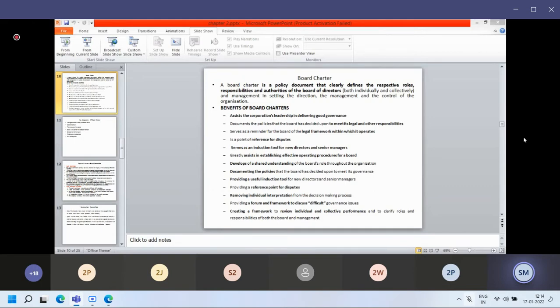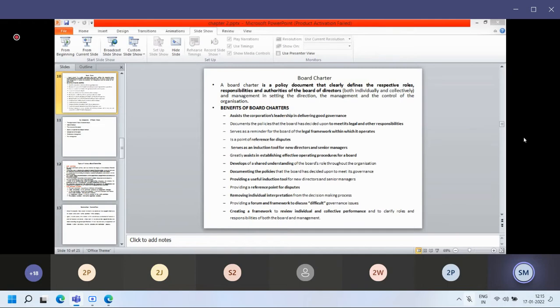So he can head that audit committee. But the chairman of the audit committee can become a member of the board of directors. He can head the audit committee as a chairman, and he can also be a member of the board of directors. So this can be an audit committee.